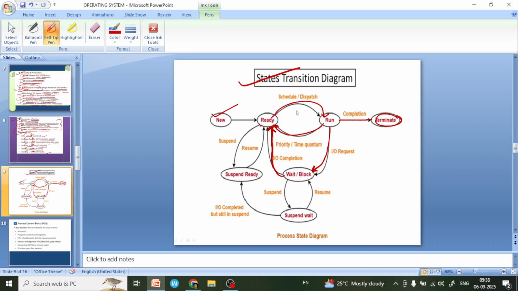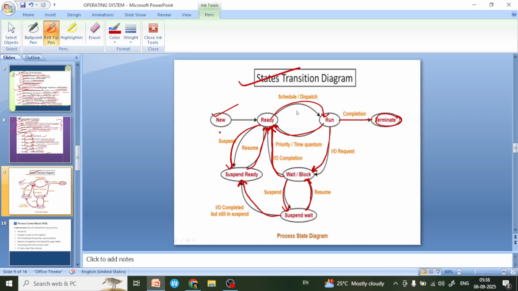From ready state after some time you can go to suspend ready, or again go to ready state. And on the other side, from wait or block state, we go into suspend wait state, and after some time we resume to go to waiting state and then ready state, and from suspend wait state we can go to suspend ready state.